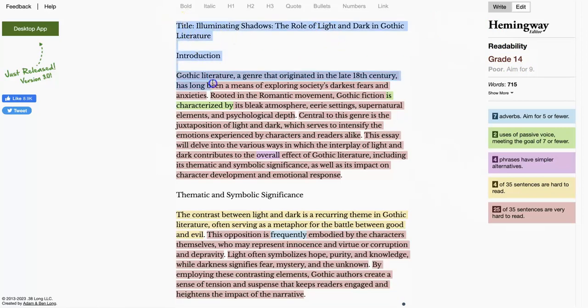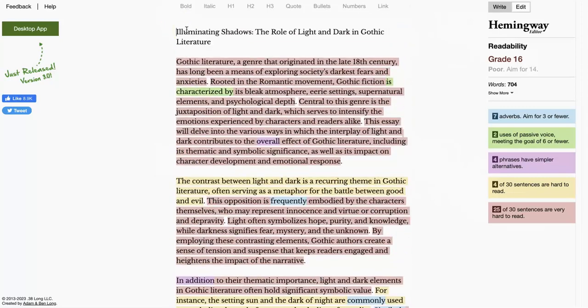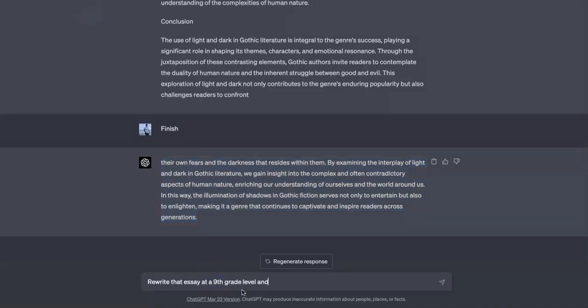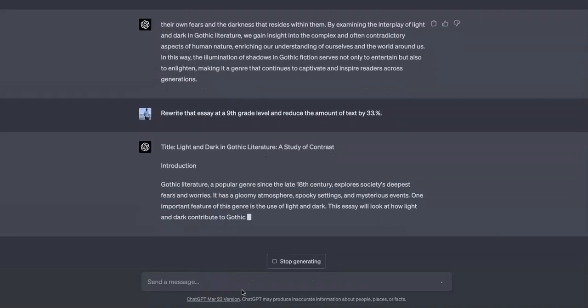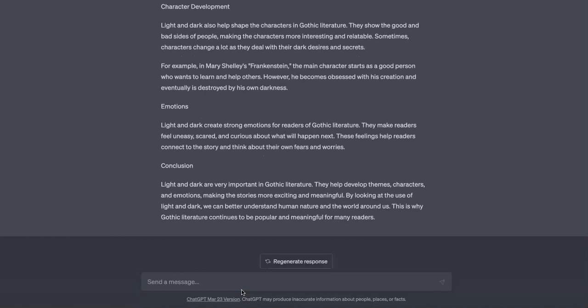So I've got a lot of work to do. So I might take this, instead of just doing it like this and working with that, I might go right back to ChatGPT and ask for something a little bit different. Now, while it was writing, I thought maybe I would change this prompt even a little bit more. So I'm going to add the following.